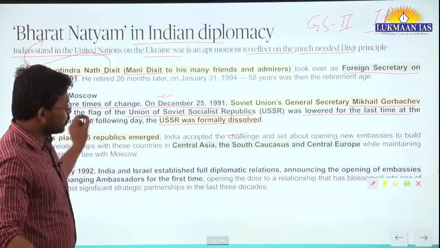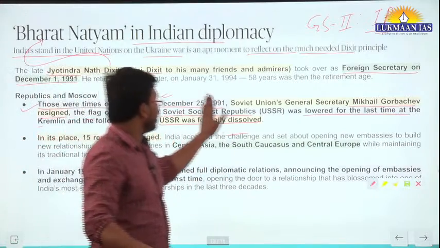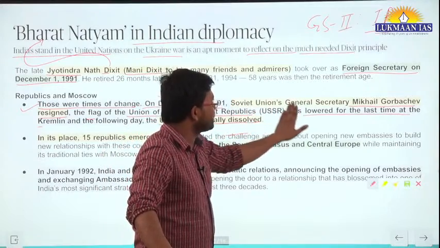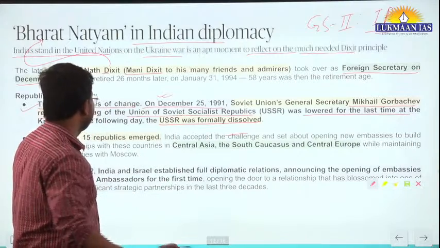So the USSR was dissolved after General Secretary Mikhail Gorbachev resigned in 1991.